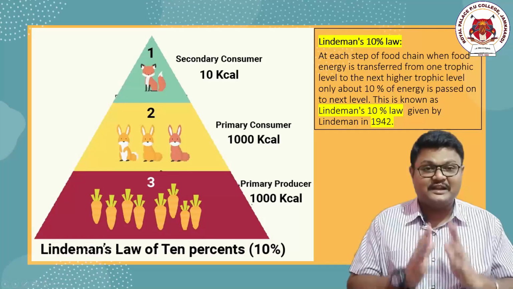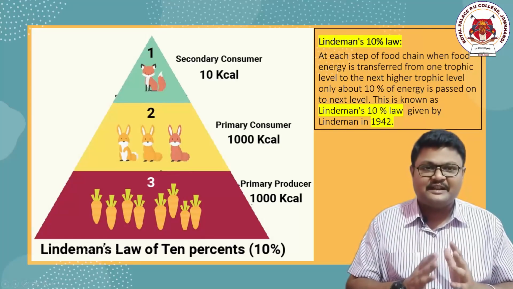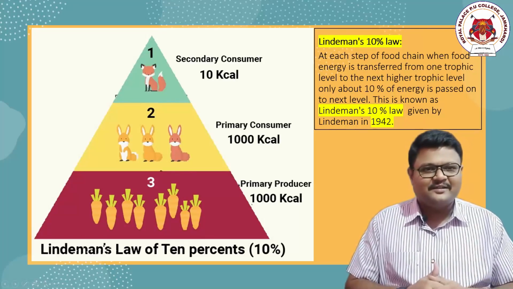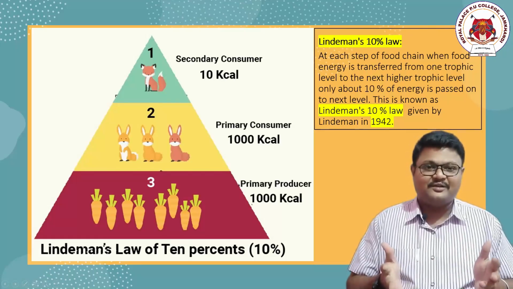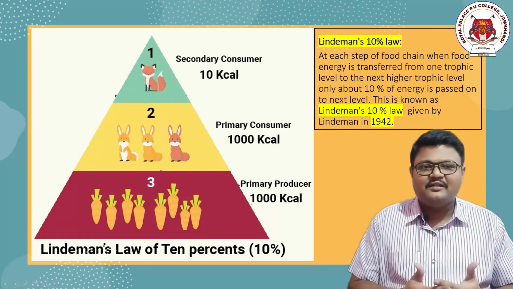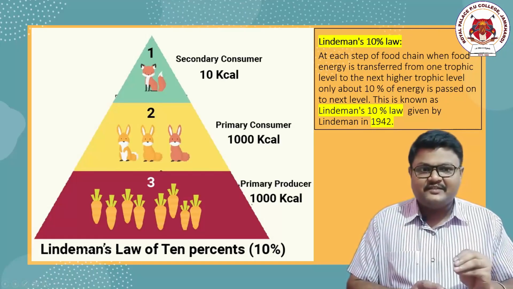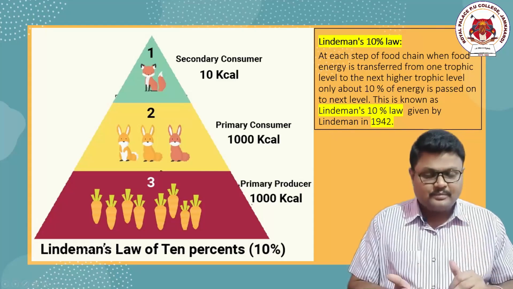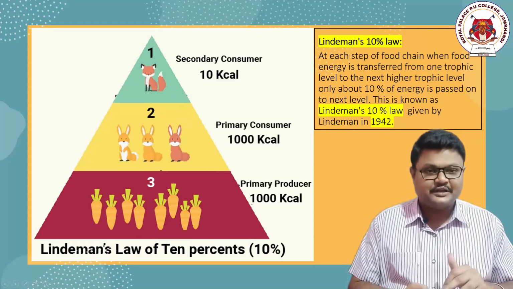Let us go to the last line of this topic, and that is Lindemann's 10% law. One of the important laws, one of the basic laws, and one of the laws that needs to be understood, a basic law of ecology, you can say. So what is the meaning of Lindemann's law, or what does this law actually state? Let us consider the trophic levels. The trophic levels, remember them: producers, primary consumers, secondary consumers, tertiary consumers.